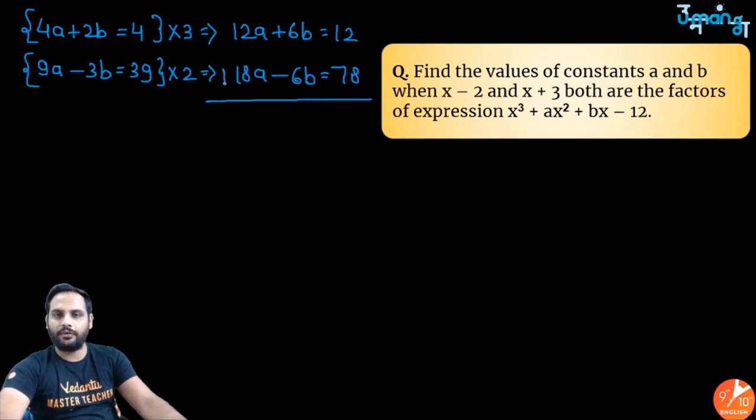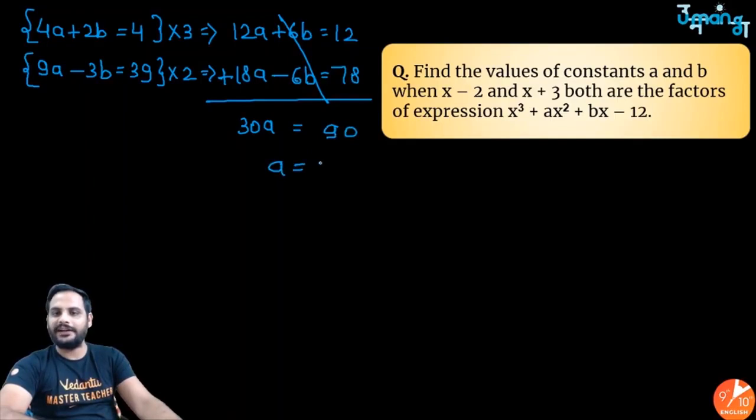Let us add both the equations. Now many students think that sir every time we have to subtract. No. Addition or subtraction depends upon the type of question. Here to eliminate b, one is plus 6b, one is minus 6b. I will add them. So upon addition this will be eliminated. 18 plus 12 will be equal to 30a, and this is equal to 78 plus 12, which is 90. So a is equal to 90 upon 30, which is equal to 3.